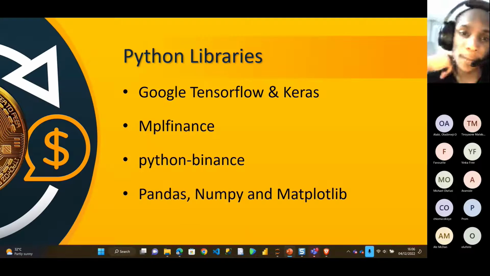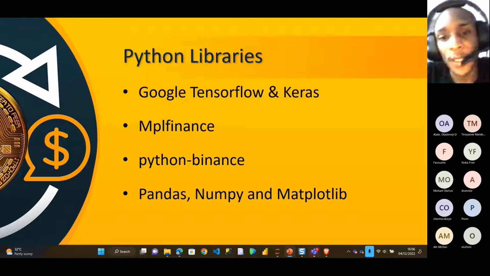So the libraries we'll be using today are Google TensorFlow and Keras, and the mplfinance library. The mplfinance library is a library used for finance. Some of you like to trade online, so you'll see all these candlesticks, your trends, your sparklines, and the rest.